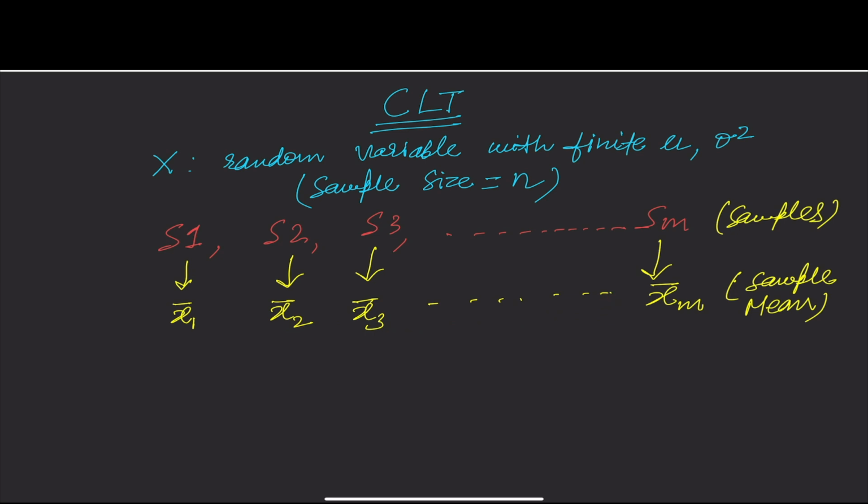So I can write it as: the distribution of xi bar is equal to the sampling distribution of sample mean.